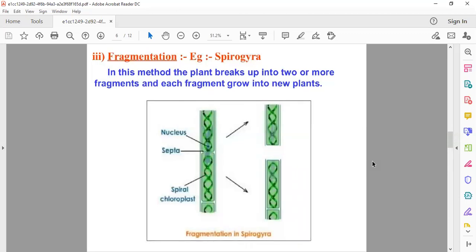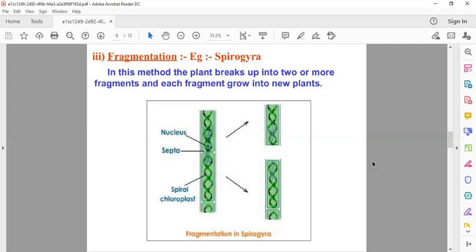First, we read about vegetative propagation, and second, we read about budding, how yeast gets reproduced by the process of budding. Next, the third part is fragmentation. Here in fragmentation, we are taking the example of Spirogyra, how fragmentation takes place and how Spirogyra reproduces with the help of fragmentation. So children, first of all, let's understand what is meant by fragmentation.